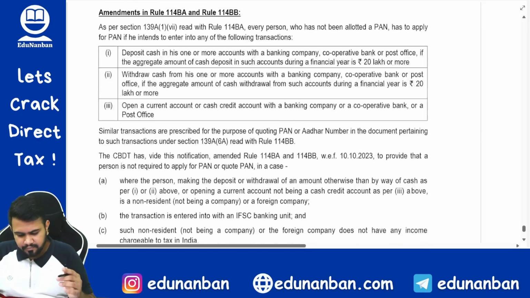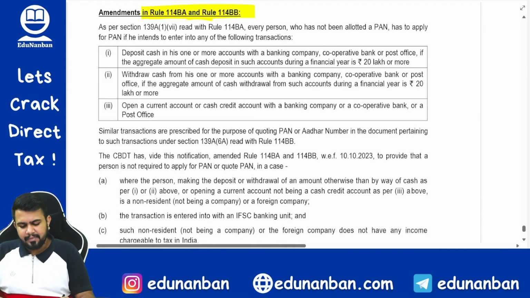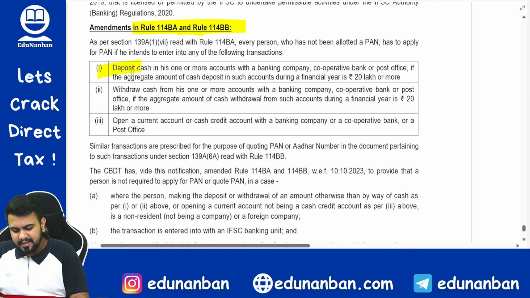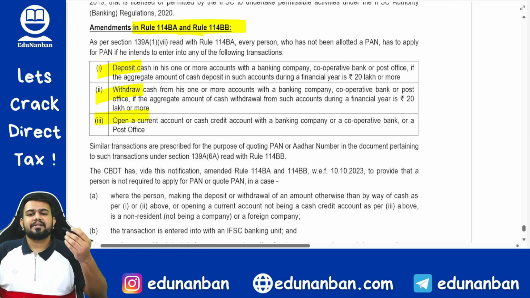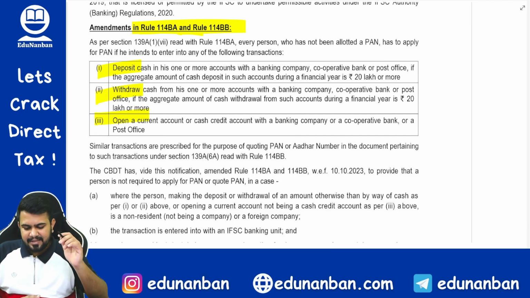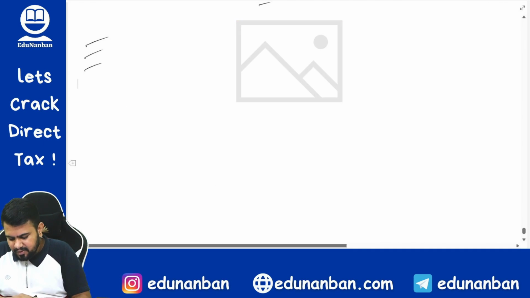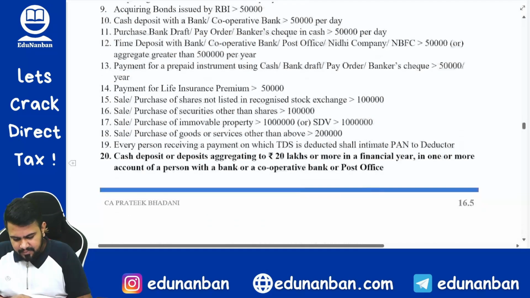Next, amendment in Rule 114BA and Rule 114BB. These 3 changes we had already discussed when we were discussing the statutory update for November 2023 examination, correct? It is included here also in the 3 points.